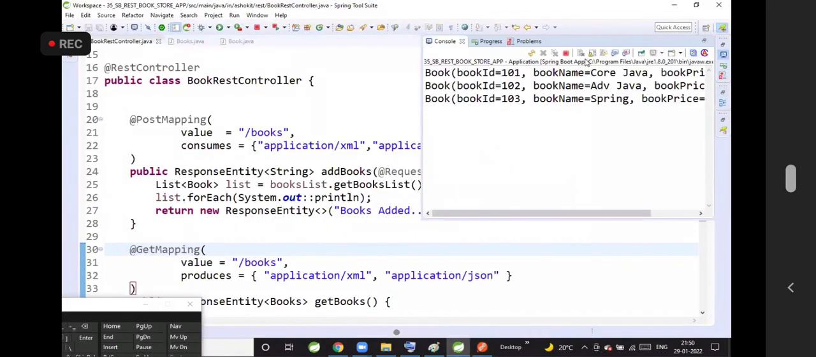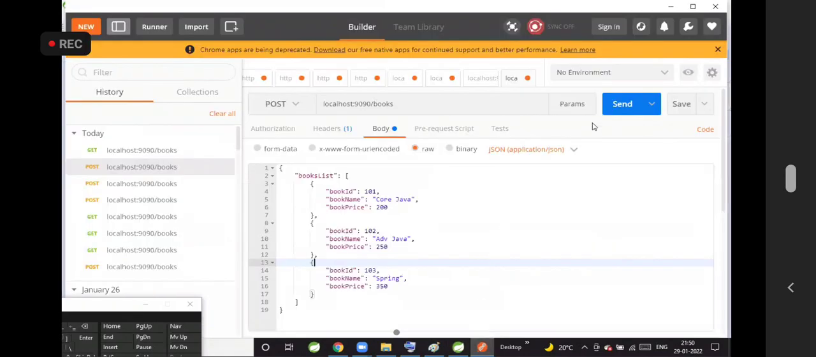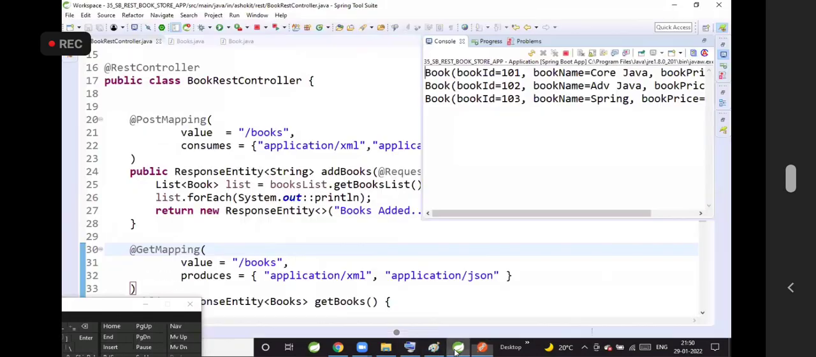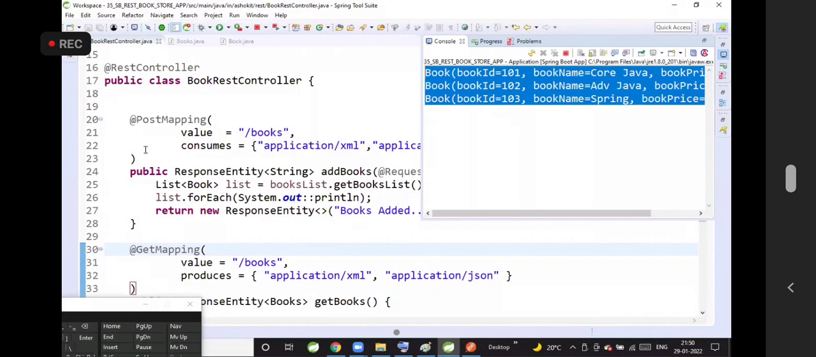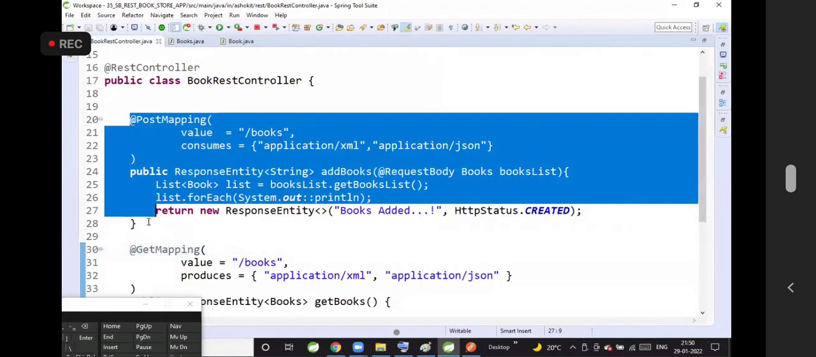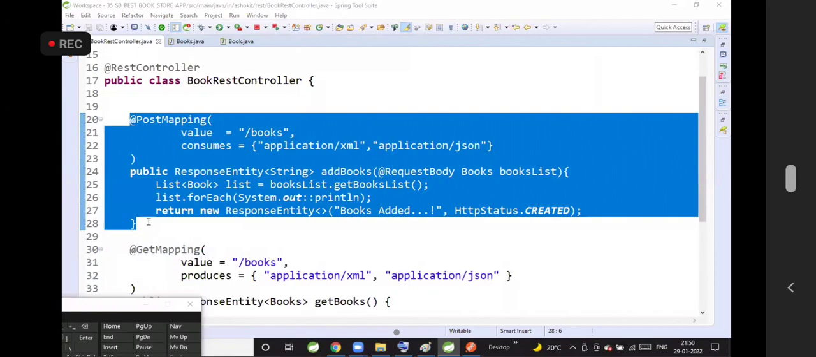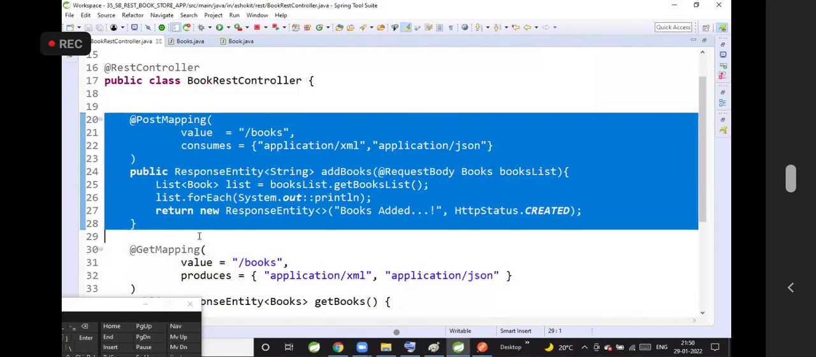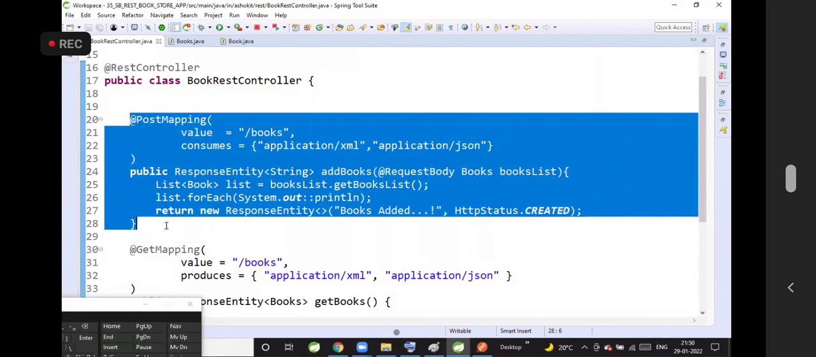Clear the console. Send a post request with JSON data. See that? JSON data also converts. Is my REST API tightly coupled with only XML, or tightly coupled with only JSON, or is it independent of the data format?